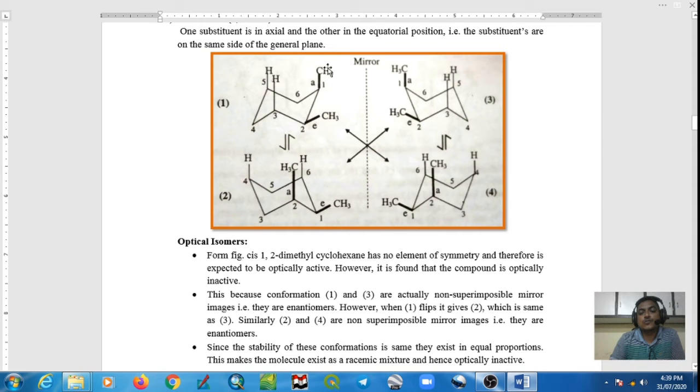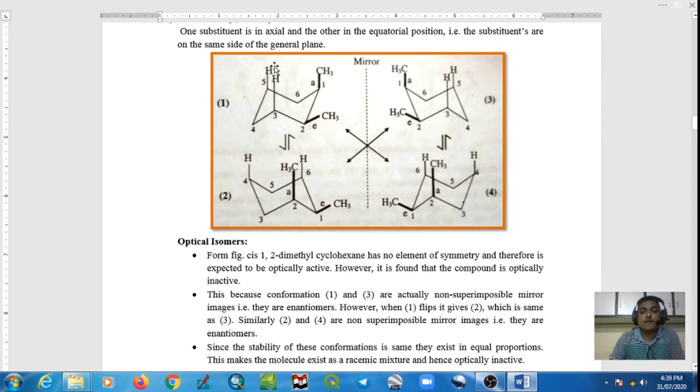So how many butane gauche interactions does one methyl group show? 1,3-diaxial interaction is also called butane gauche interaction. This methyl group shows 2 butane gauche interactions, one with the C3 hydrogen and one with the C5 hydrogen.